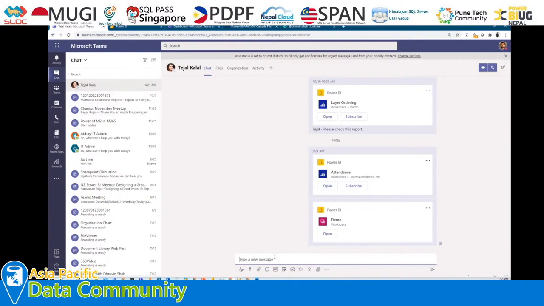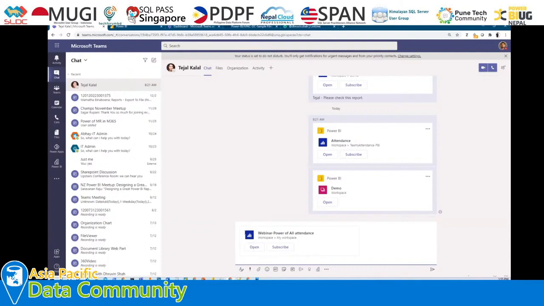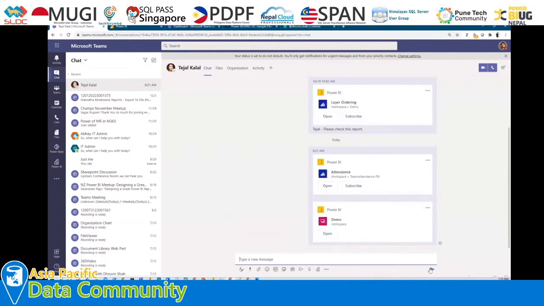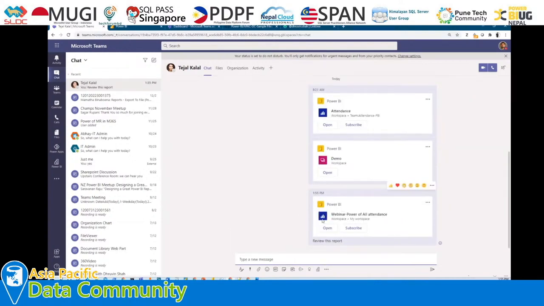So I'm just pasting that copied link, and you can see that this type of card has already appeared. So I can write a few words, like review this report, and just click send.